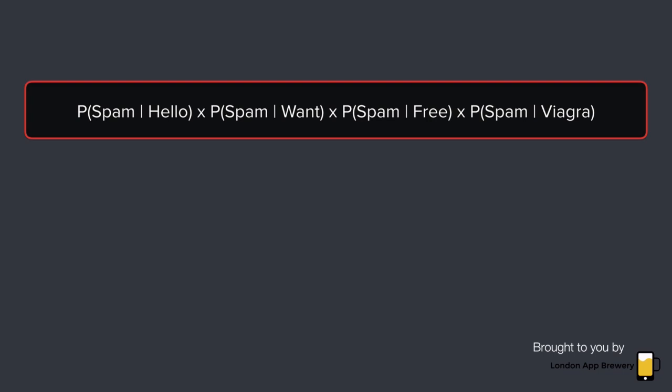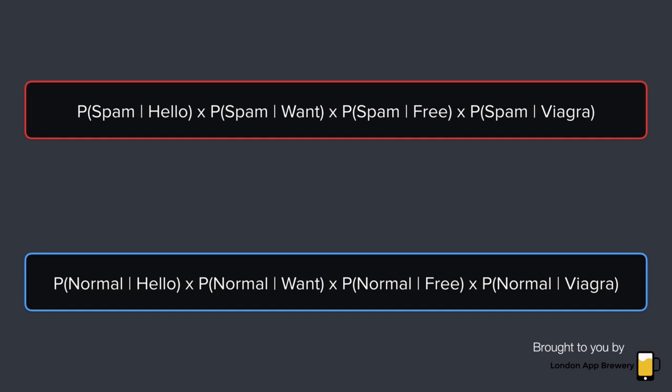Then, using that independence assumption, we multiply all these probabilities together to get a final number, namely the probability that the email is spam. And then we can compare this number to the probability that this email is a normal email. So for that first term, we would have, given that this email contains the word hello, what is the probability that the email is a normal email?